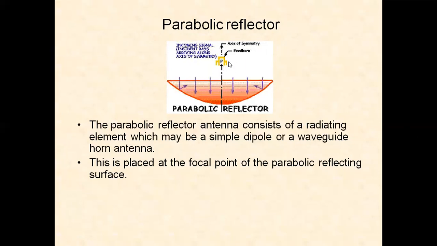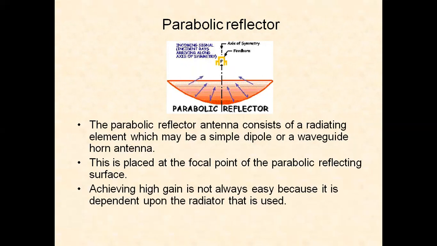For a parabola, we have a focus. At this focus point, we are placing that primary radiating element, which is a simple dipole or a waveguide horn antenna. Achieving high gain is not always easy because it depends upon the radiator that is used. So here we are making use of a particular radiator. To get high gain, we are making use of the required antenna, and the parabolic reflector antenna is used particularly to get high gain.